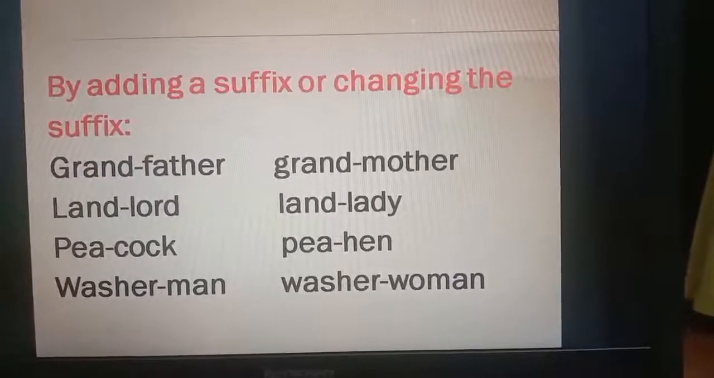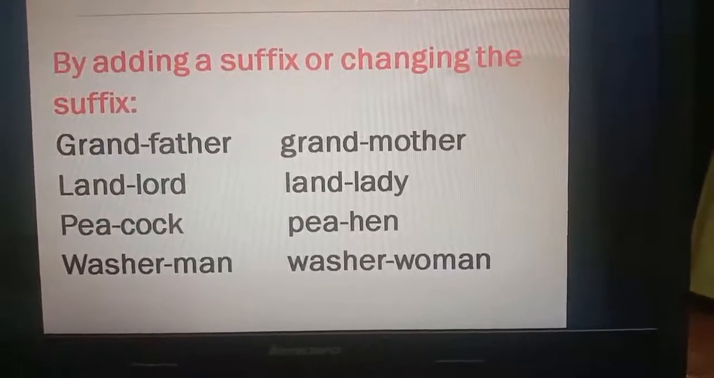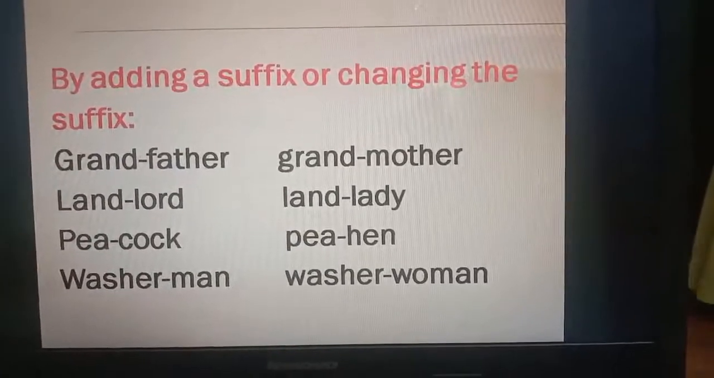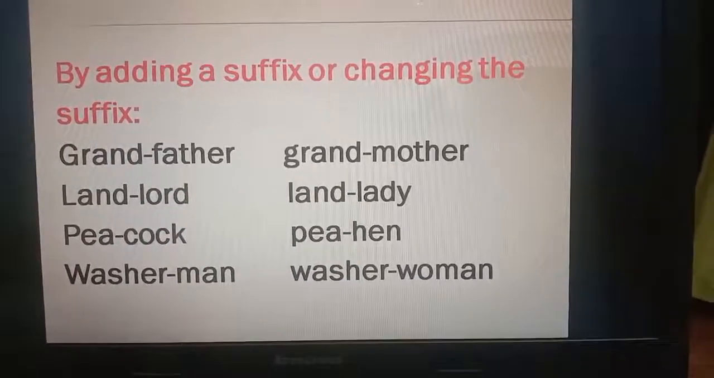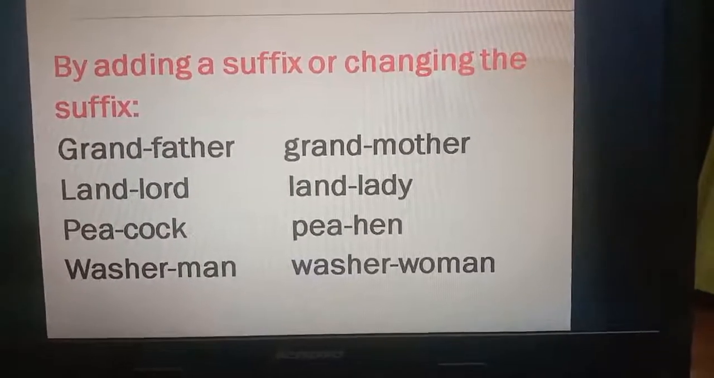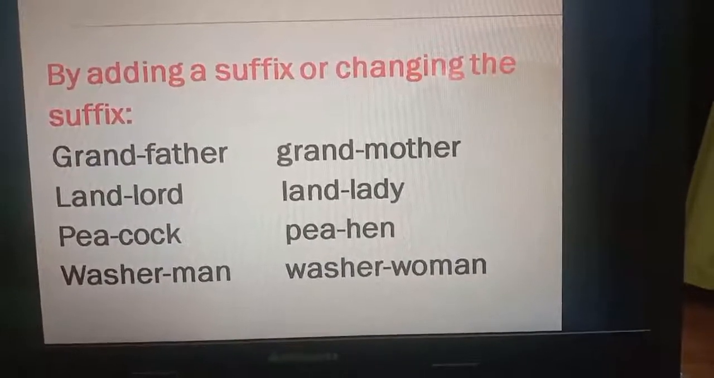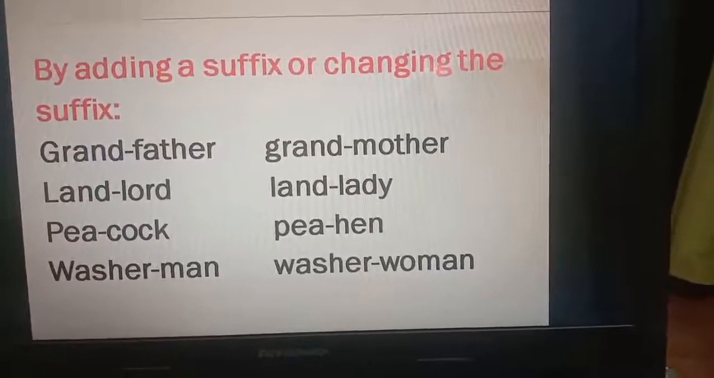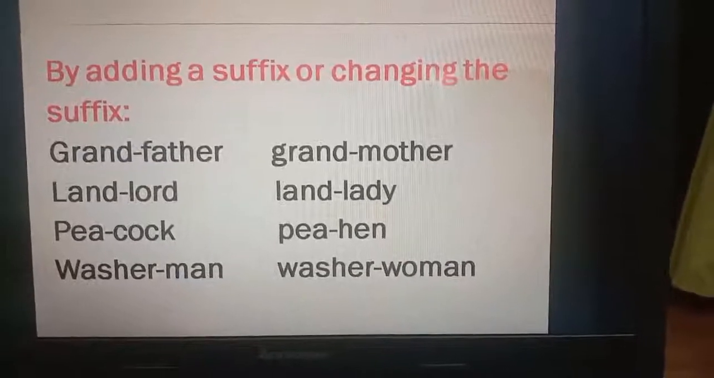Look at these examples. Grandfather becomes grandmother, landlord becomes landlady, peacock becomes peahen, and washerman becomes washerwoman. You must have noticed that we have changed the suffix from father to mother, lord to lady, cock to hen, and man to woman.